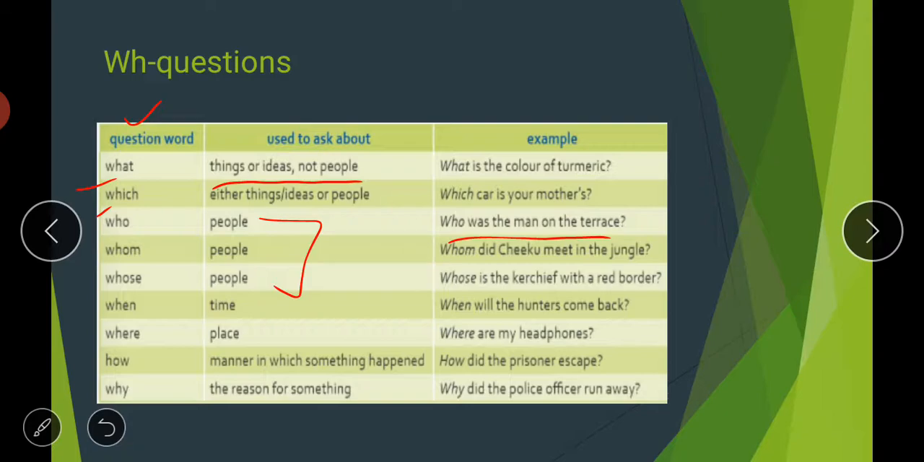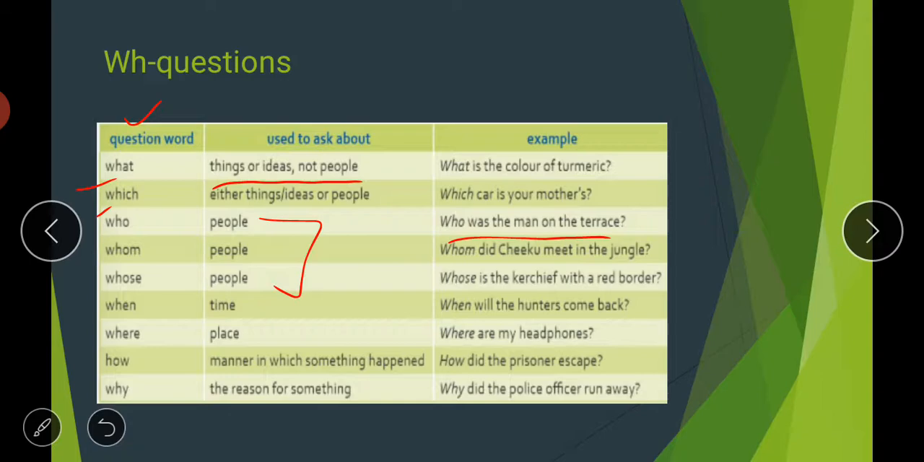Then comes the word when, and we use this word when we are asking about time. So, when will the hunters come back? We are asking a person at what time they will come back. So when is used when you are asking any question about time. Then comes where, which is used to ask questions about place. Where are my headphones? Like this you can use the word where for making questions related to place.